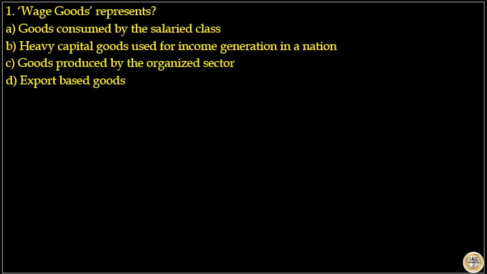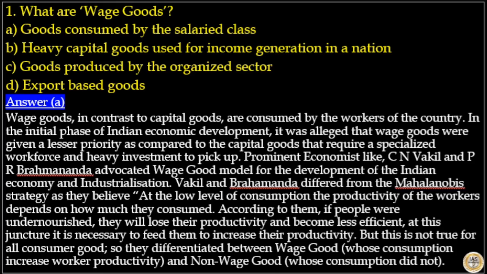which good represents? Options are goods consumed by the salaried class, heavy capital goods used for income generation in a nation, goods produced by organized sector, export-based goods. Here, answer to this question is option A, that is, wage goods are goods consumed by the salaried class. Wage goods, in contrast to capital goods, are consumed by the workers of the country.